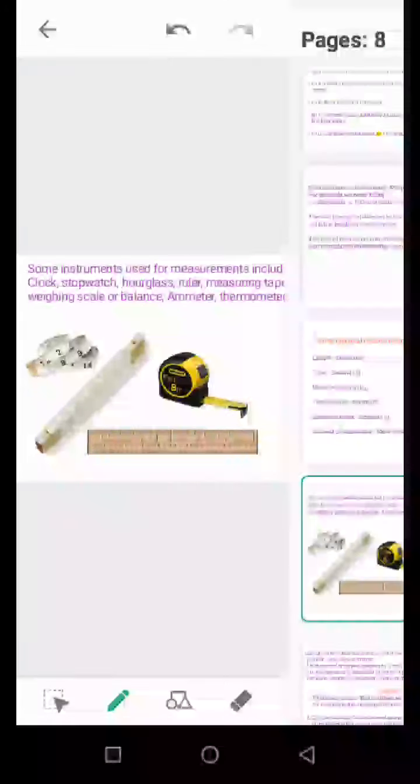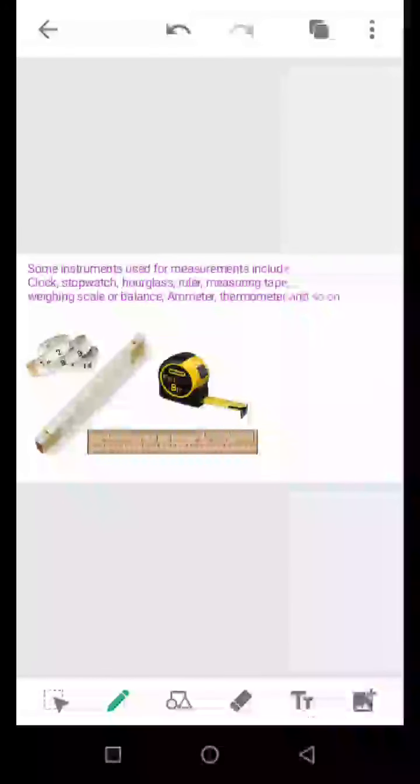This slide shows us the instruments used for measurement. The images there represent that of a tape rule, a measuring tape, a ruler. This image represents measuring tools for length. We can have other measuring tools. For example, we have the clock. The clock is used to measure time.